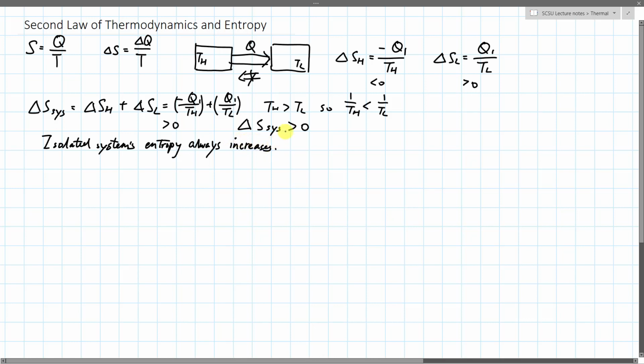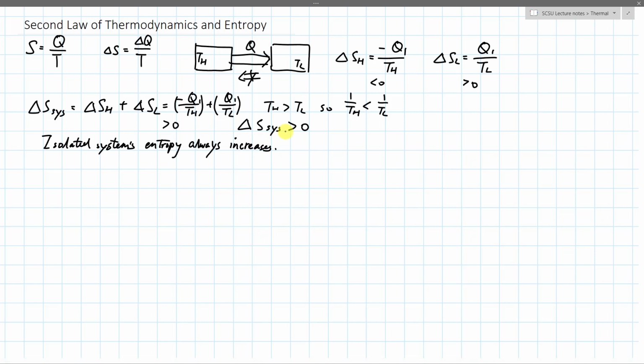So the entropy always increases. And if that's the case, that actually means it increases with time, right?